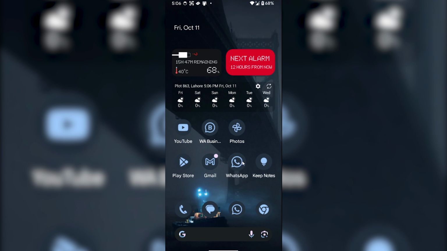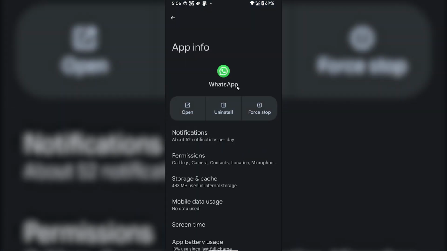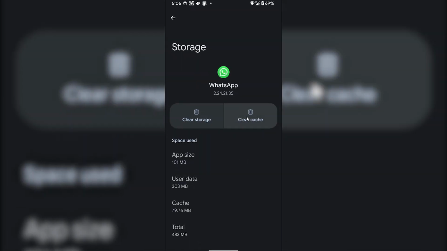You have to long press your WhatsApp icon and click on app info, or this I button on the top, app info. Click on it, and the app info of WhatsApp will open. From here you have to go to storage and cache and select clear cache. Once you select the clear cache button, your cache will be cleared.